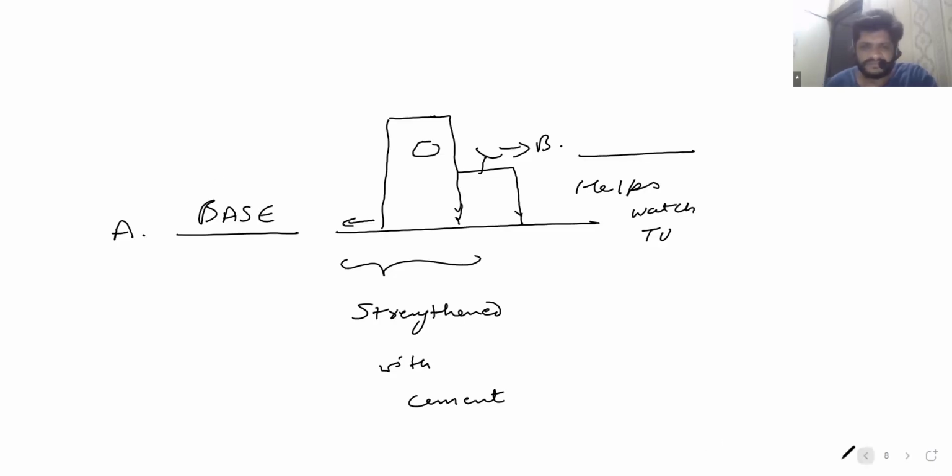Okay, let's get to that screen. Then, the dash of a building is strengthened with cement. Full stop. Now you have a full-fledged sentence.